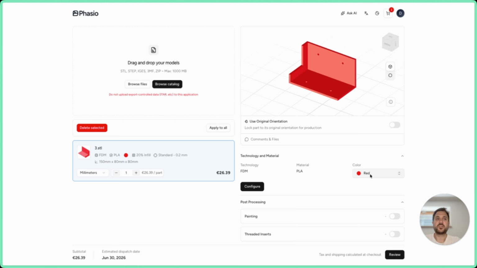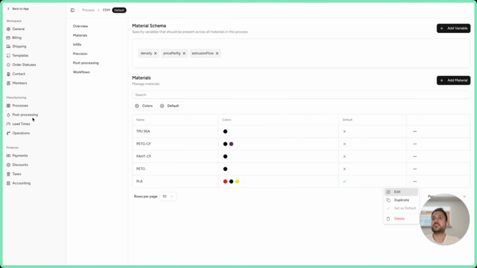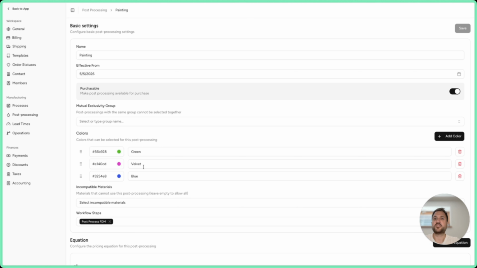And the good thing is this is not only for the processes, it's also on the post processes. Look, I have here the painting and I have options green, velvet and blue. And it's exactly this that it's under the post processes. Let's have a look under the painting, see green, velvet and blue. And I can also take this and save it. So you can see the color option, how to add them and how to reorder them has been significantly improved.